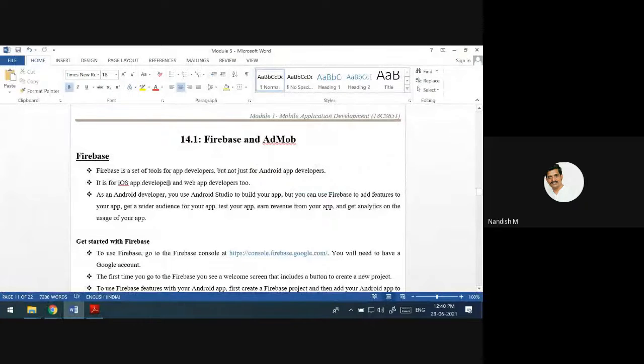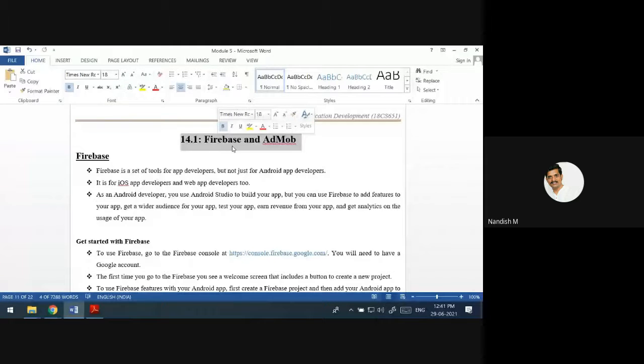Yes, we'll continue with module 5. We have started with the topic of how to publish any mobile app in the Google Play Store that we discussed in the previous class. That is chapter number 15. Now we are going to discuss the database, which database they are going to use in the mobile app.